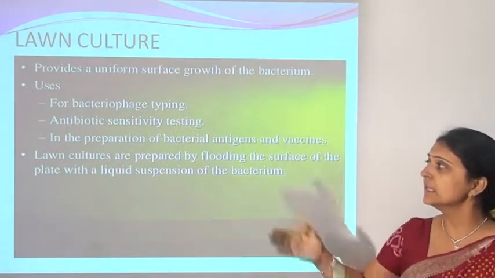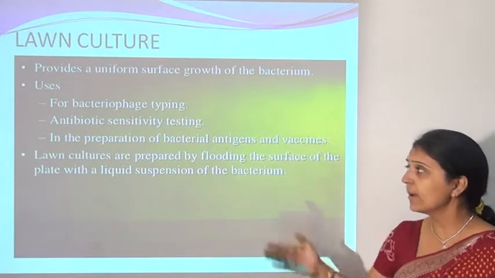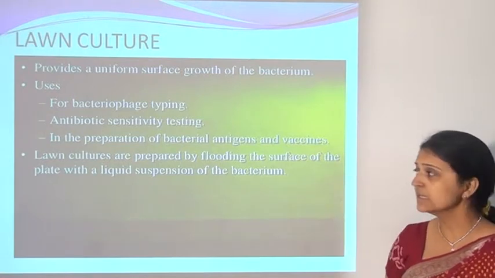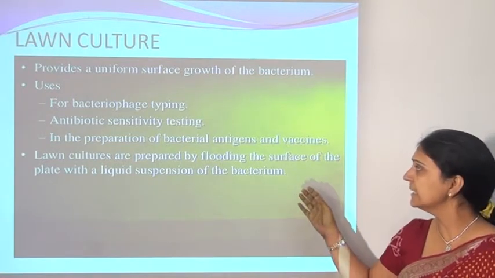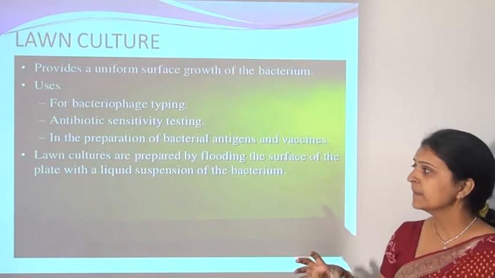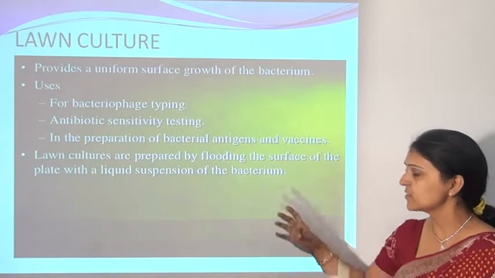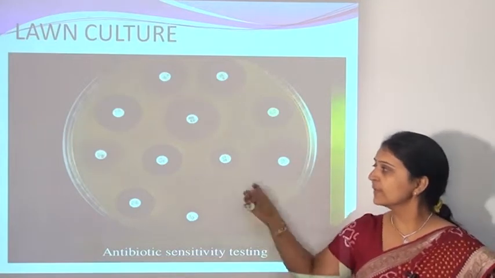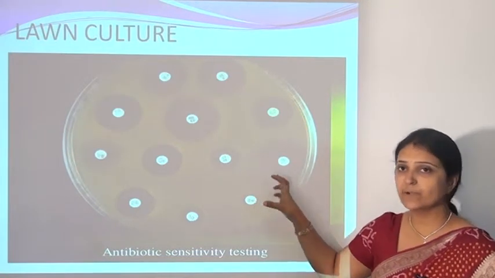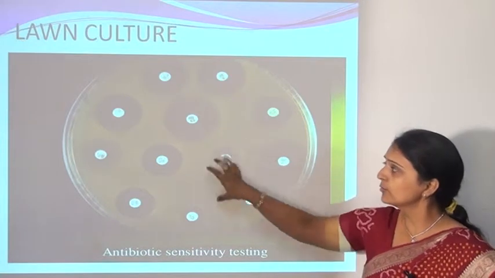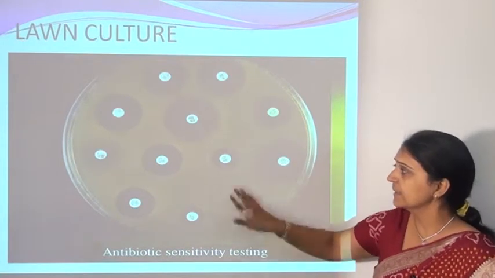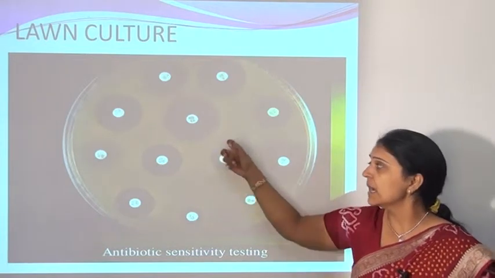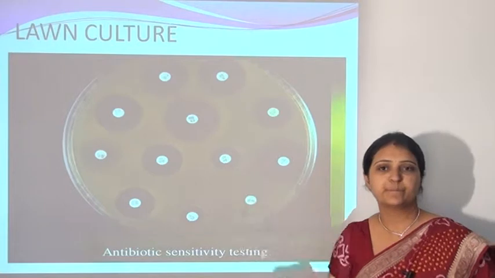Another is the lawn culture. It is used for bacteriophage typing and antibiotic sensitivity testing, and in the preparation of bacterial antigens and vaccines. Lawn cultures are prepared by flooding the surface of the plate with a liquid suspension of the bacterium. So here you can see the lawn growth of the microorganisms, and this is the plate for antibiotic sensitivity, with lawn growth of the microorganisms present on the plate, and this is the zone of inhibition of the lawn growth of the microorganisms around the antibiotics.